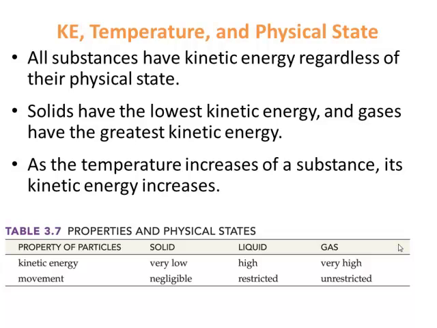So in general, as the temperature of a substance increases, its kinetic energy increases. One of the things that we say in chemistry is kinetic energy is directly related to temperature. If the temperature is going up, the kinetic energy is going up. If the temperature is not going up, then the kinetic energy is not increasing. So if you're heating something, for example melting ice, and you're adding heat to it and the temperature isn't going up, then all that energy is being converted to potential energy. That's a good trick to know.